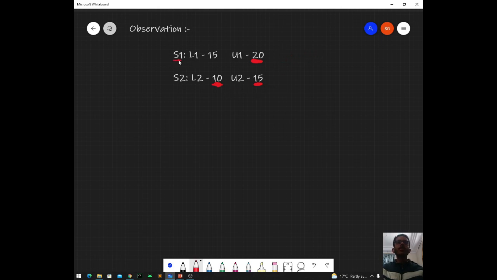So basically singer 1 will win for sure: either it will win or there is going to be a tie at least once. And for singer 2 as well, because of this lower limit, either there is going to be a tie at least once or he is going to win. So basically both are going to get 1 point each.